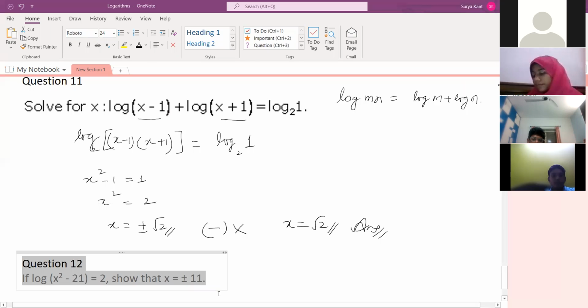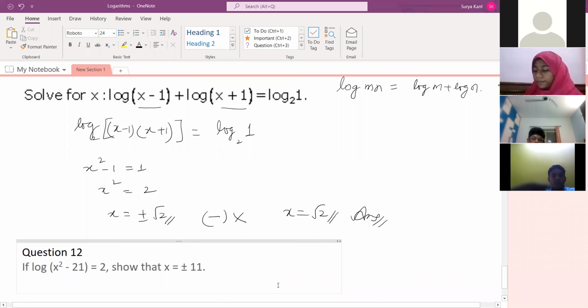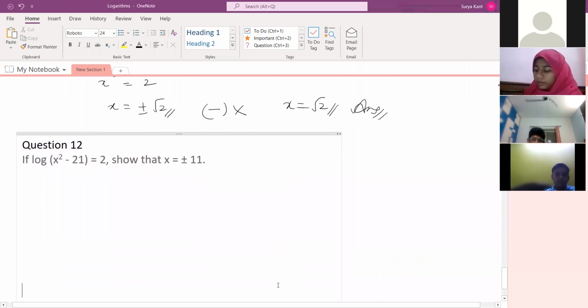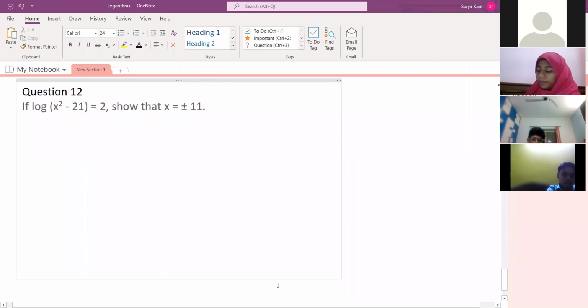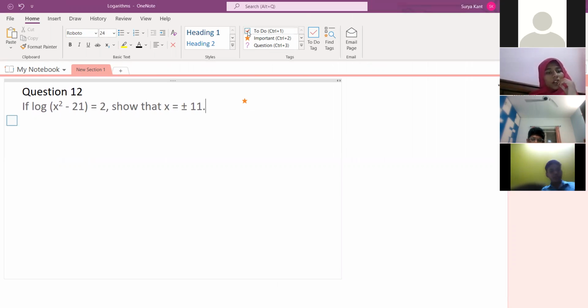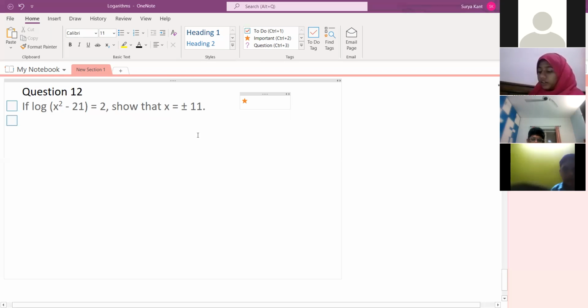Then show that x is equal to plus or minus 11. Yes, sir, got it. What is the answer for this? Plus or minus 11.